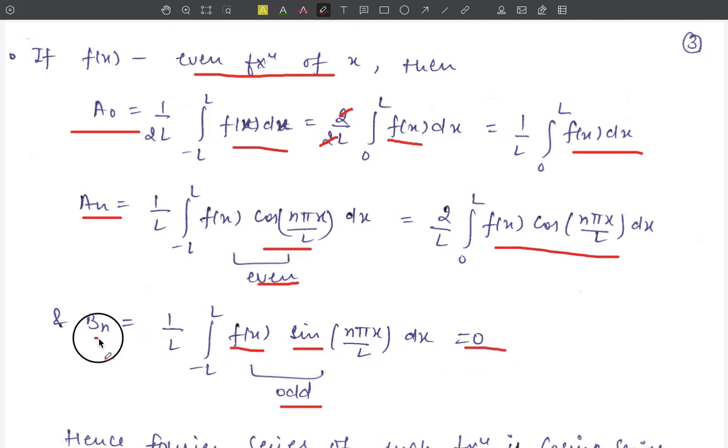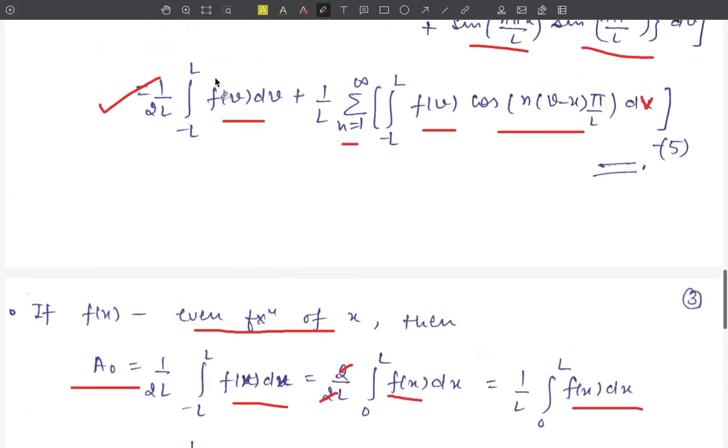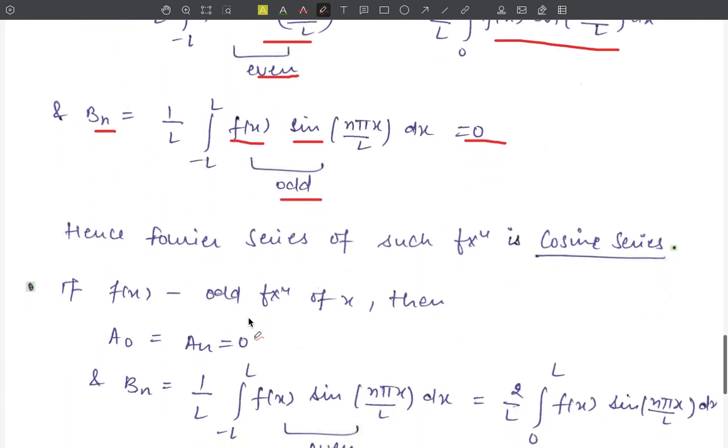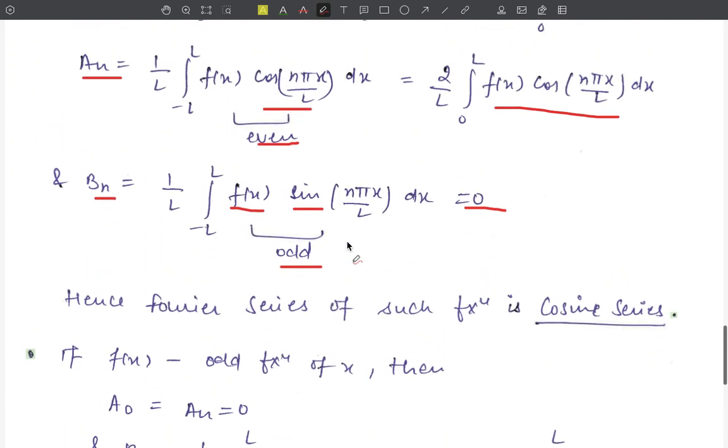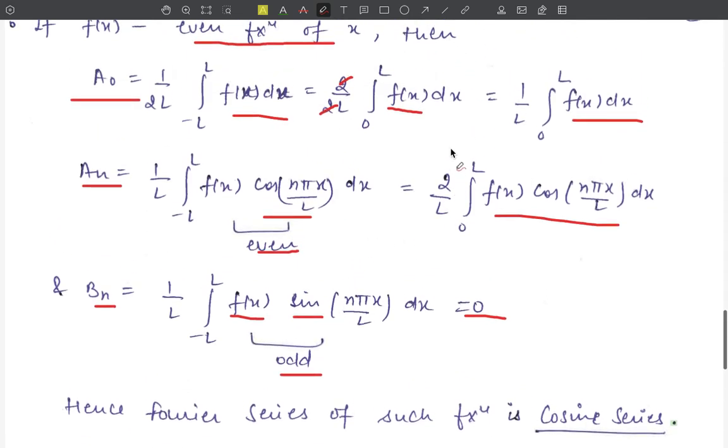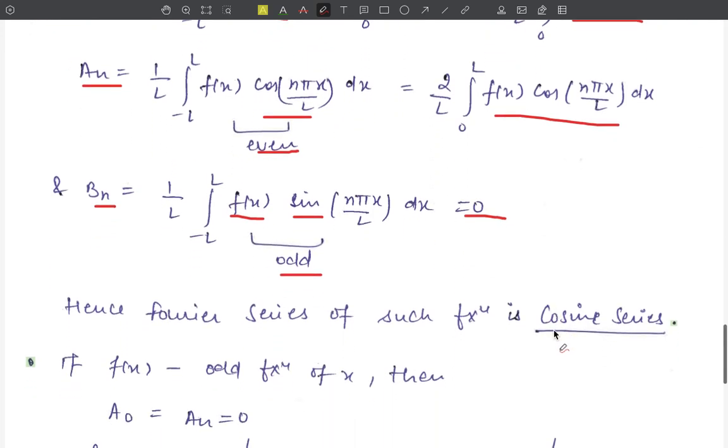That is, the value of bn is equal to 0 for all values of n. Using these values of a naught, an and bn in the same expression, we get the Fourier series, and such a Fourier series will have only the cosine terms and no sine term, and therefore the series is called a cosine series.